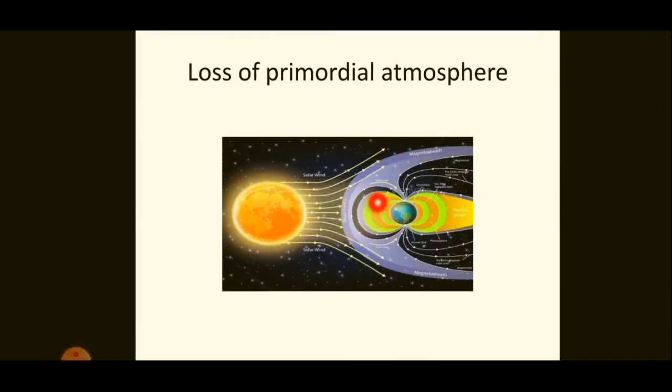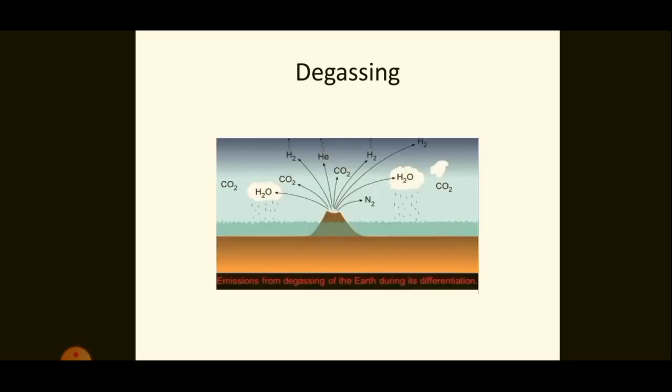The initial atmosphere present around the Earth, that means atmosphere containing hydrogen and helium, got stripped off by the solar winds from sun. This is the first step. Now, the second step is degassing.